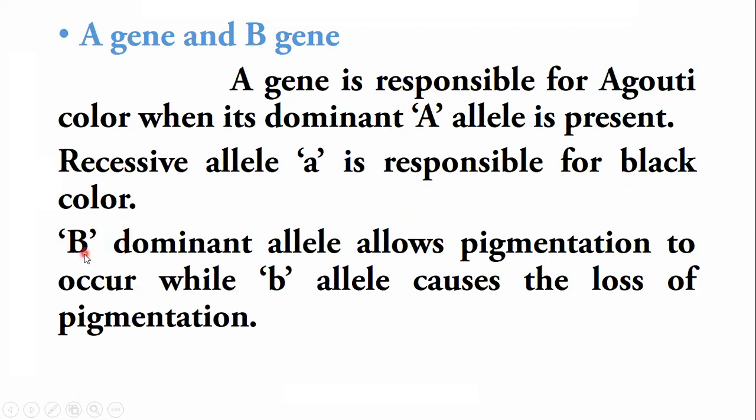But there is another gene named the B gene, and the B gene is basically affecting or controlling the expression of the A gene. So here the B gene is the epistatic gene while the A gene is the hypostatic gene. So how does the B gene influence the A gene? Basically, the B gene is participating in the formation of pigments. So if the dominant allele of B is present, it allows pigmentation to occur, while the recessive b allele causes the loss of pigmentation.